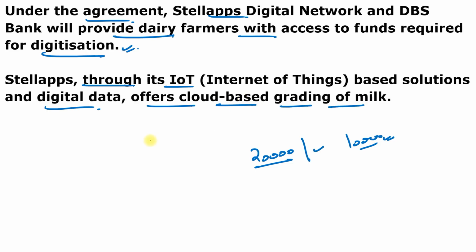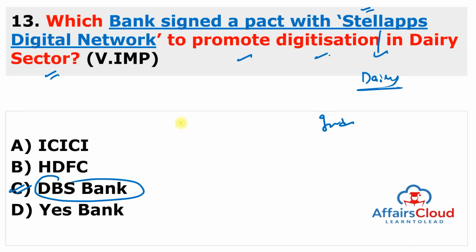It brings transparency for the farmers in the quality as well as quantity of milk supplied and the income delivered for it. It means all things can be managed digitally by the dairy farmers. And this network will be provided by Stella Apps, and the financial assistance will be provided by DBS Bank. It means the digital platform will be provided by Stella Apps and banking needs will be provided by DBS Bank.